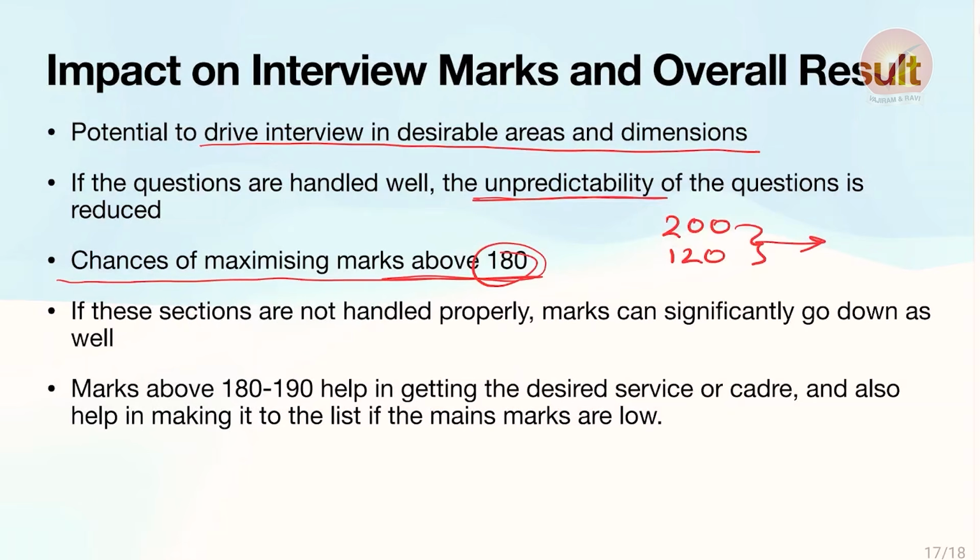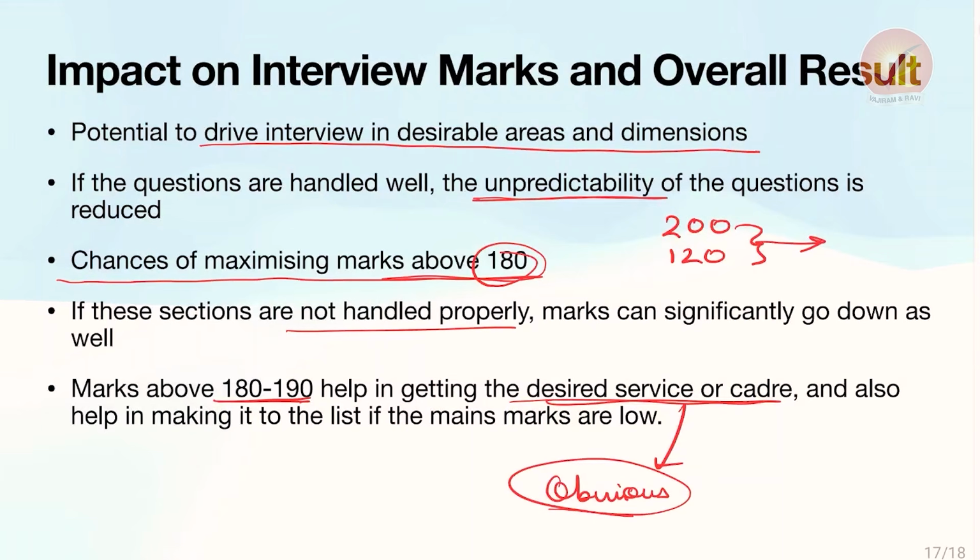If these sections are not handled properly, marks can significantly go down as well. So the achievement section shows personality traits in you, and if you do not handle them very properly, it does not reflect very well. Now marks above 180 to 190 help in getting the desired service or cadre. This is something that is very obvious.